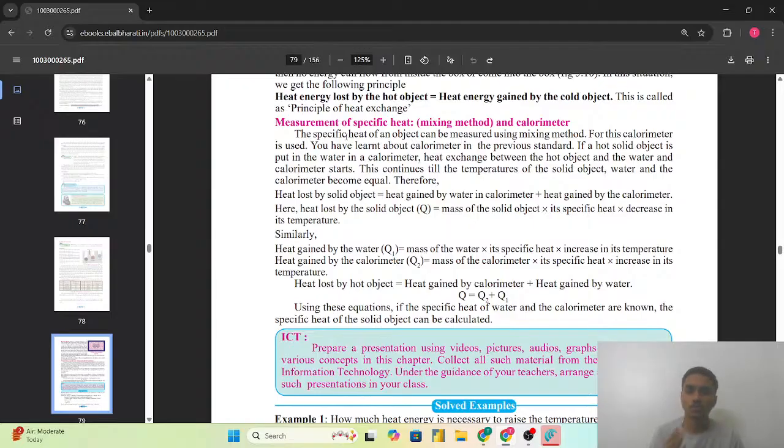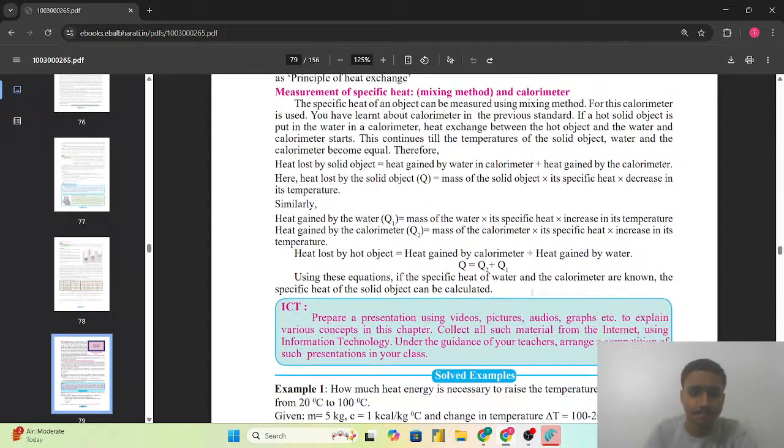Therefore, heat lost by the solid object is equal to heat gained by the water in the calorimeter plus heat gained by the calorimeter. So here, heat lost by the solid object is equal to mass of the solid object multiplied by specific heat multiplied by its decrease in the temperature. मतलब this is only the principle of the heat exchange जिस पर ये work कर रहा है. आगे भी देख लेते हैं, then we will see the overall analysis of what is told in this particular part.